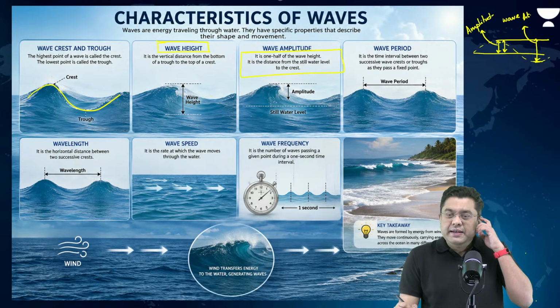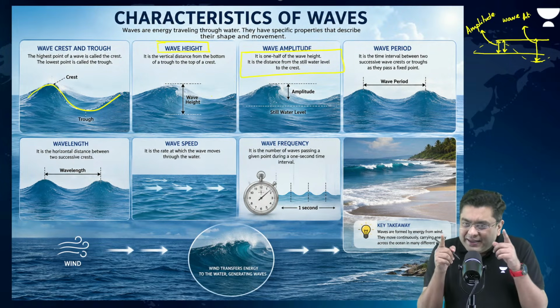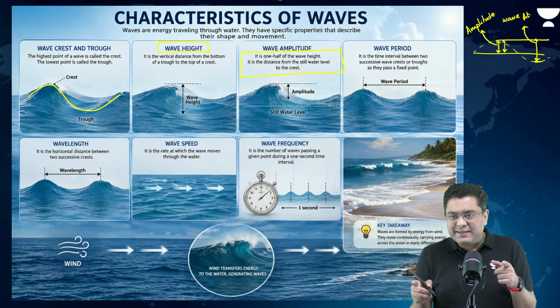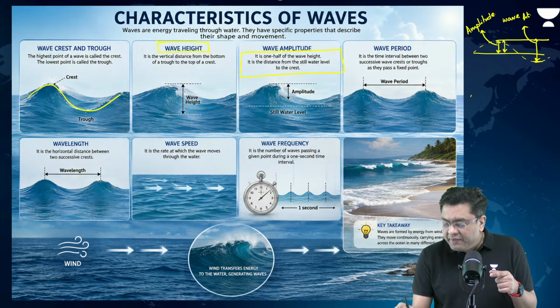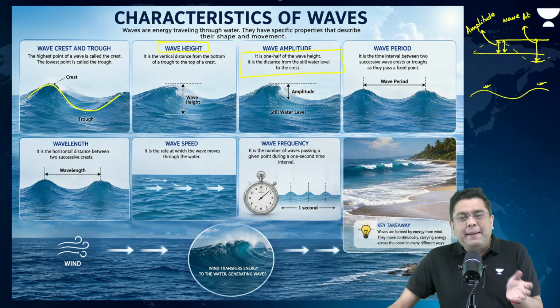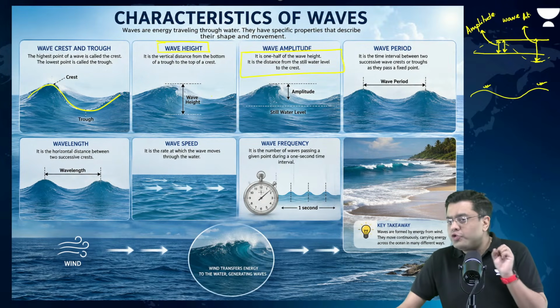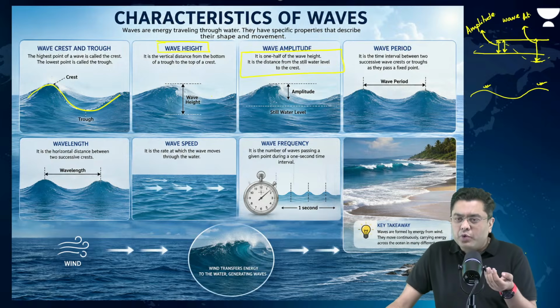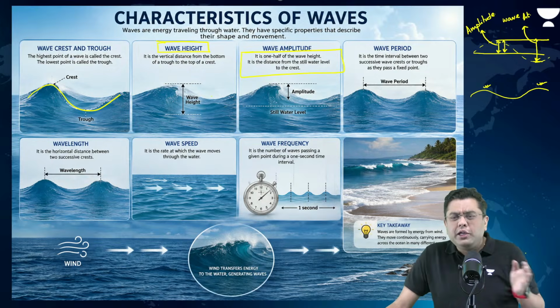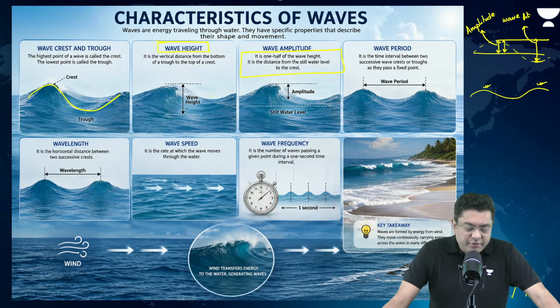Now, the time period between two of the crests, right? For example, the wave is like this. So, how much time does this crest take to get transferred here by the wind? That time period elapsed between the two crests or the two troughs of a wave is what is known as the wave period, and that is also related to the wavelength of the wave.